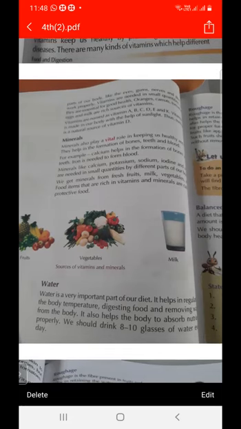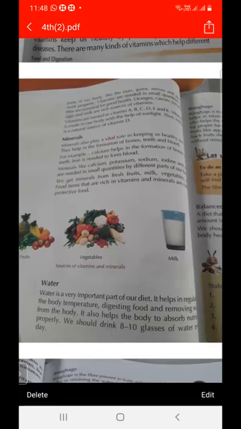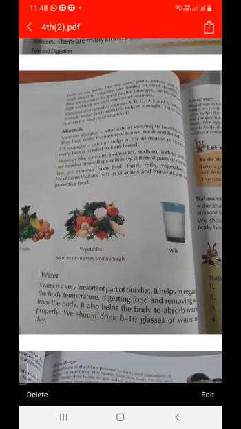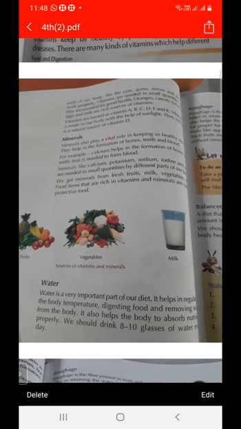And the next topic is minerals. There are many kinds of minerals, like calcium, potassium, sodium, and iodine. Minerals also play a vital role in keeping blood healthy. And how do minerals help? Minerals help in the formation of bones, teeth, and blood.